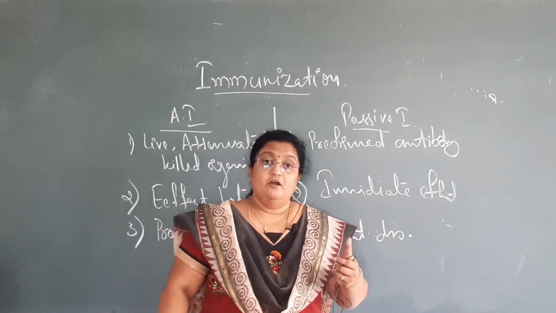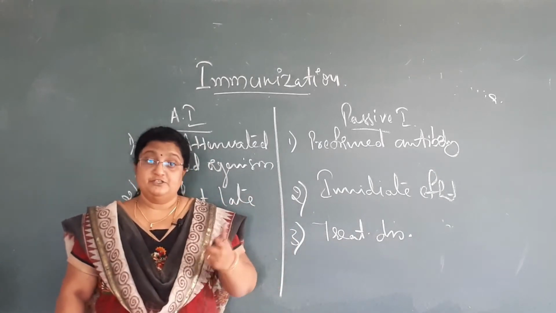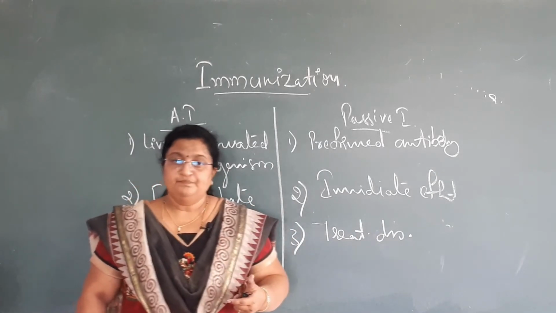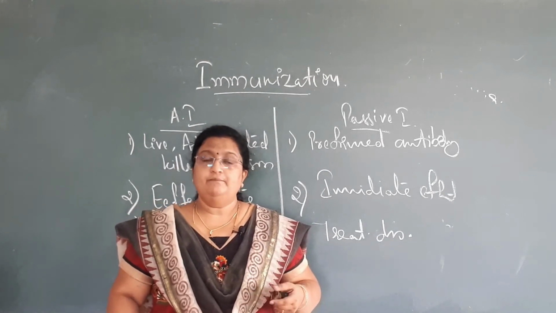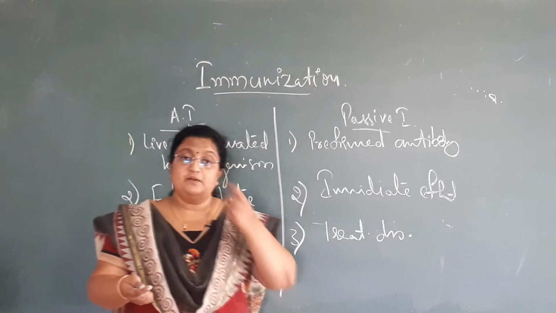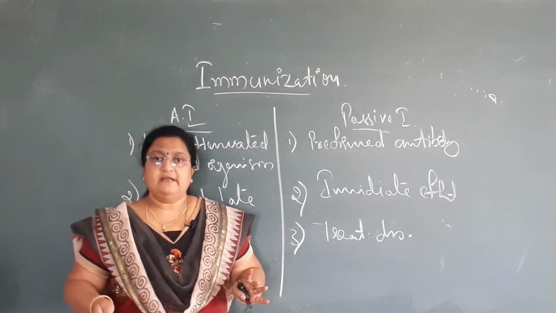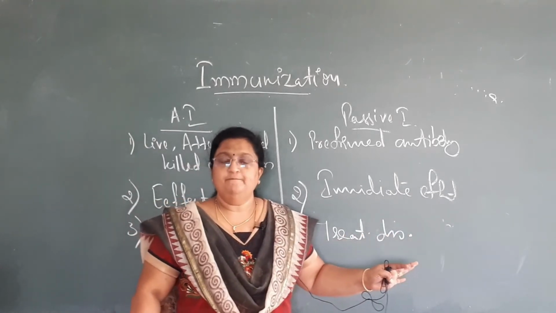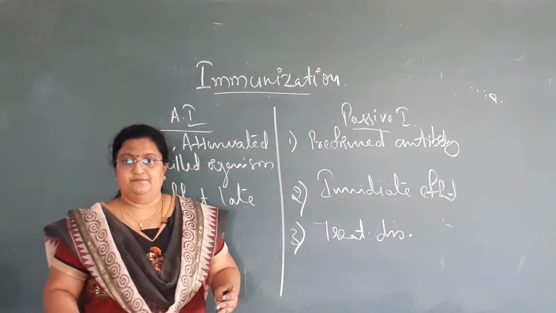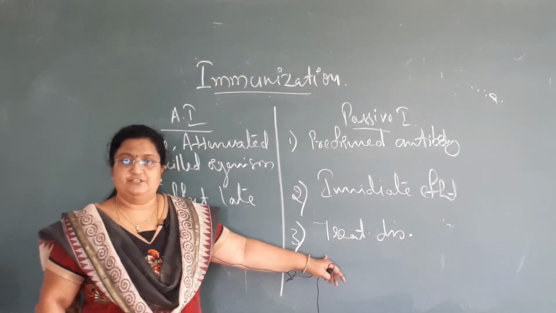All these are where the already preformed antibodies are injected, so that the effect is fast and the person can fight against the disease. There we don't have time to give the vaccination, and wait for the body to form antibodies and fight the disease. We don't have time because the disease has already manifested in the body, so we want ready antibodies. That's why it is called passive immunization.